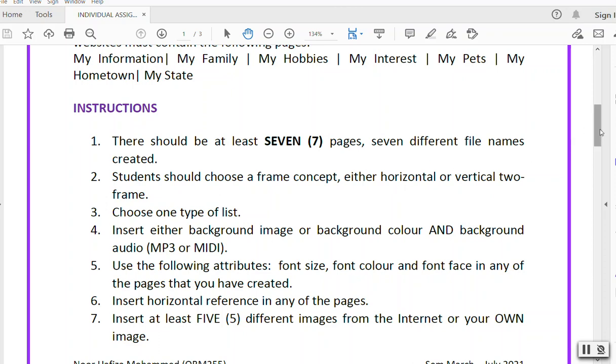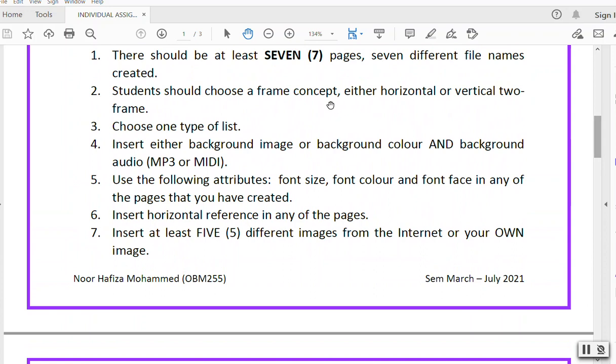The third one, you need to choose one type of list. A list is an unnumbered list, numbered list or definition list. Number 4, this is an option: whether you want to have a background image or background color, or both in different pages.